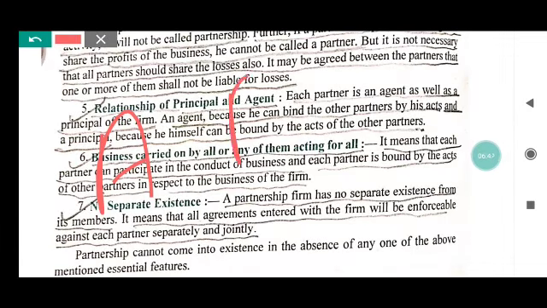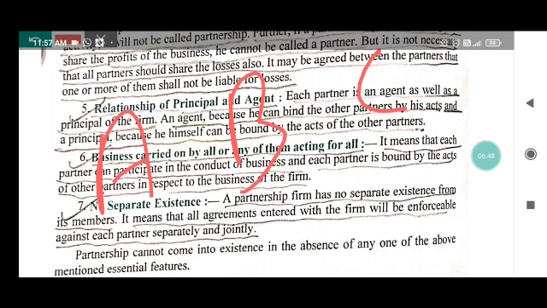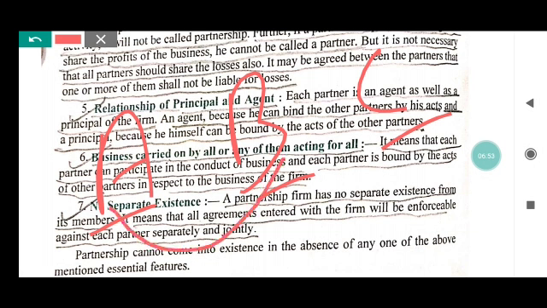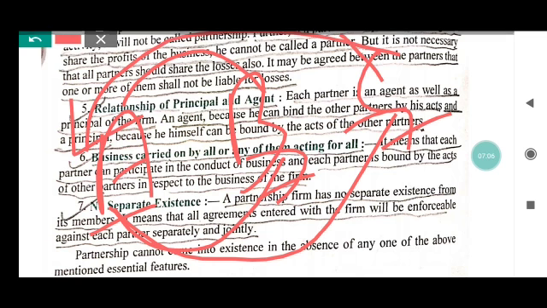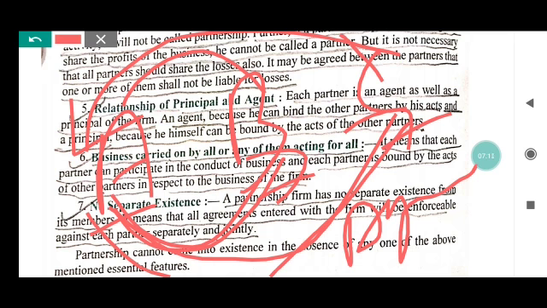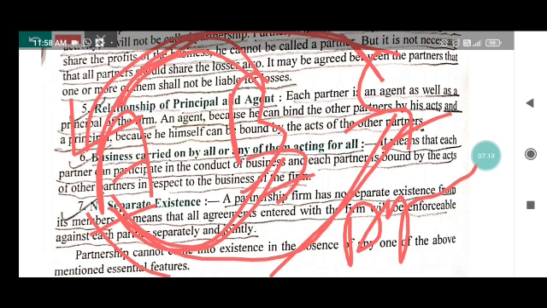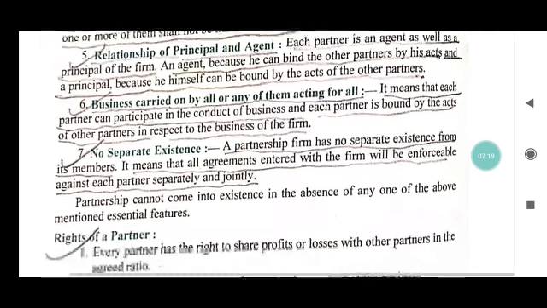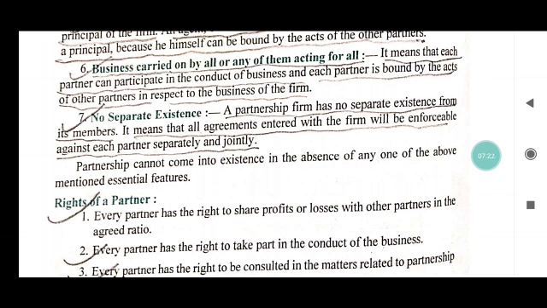It means I can explain this feature with an example. A, B, C are three partners and A binds B and C in the firm. That means A is a partner and A binds B and C, and B and C can also bind A. When A binds B or C, it means A is the agent. When B and C bind A in the agreement, bind means to hold or to make an agreement. So that is principal.